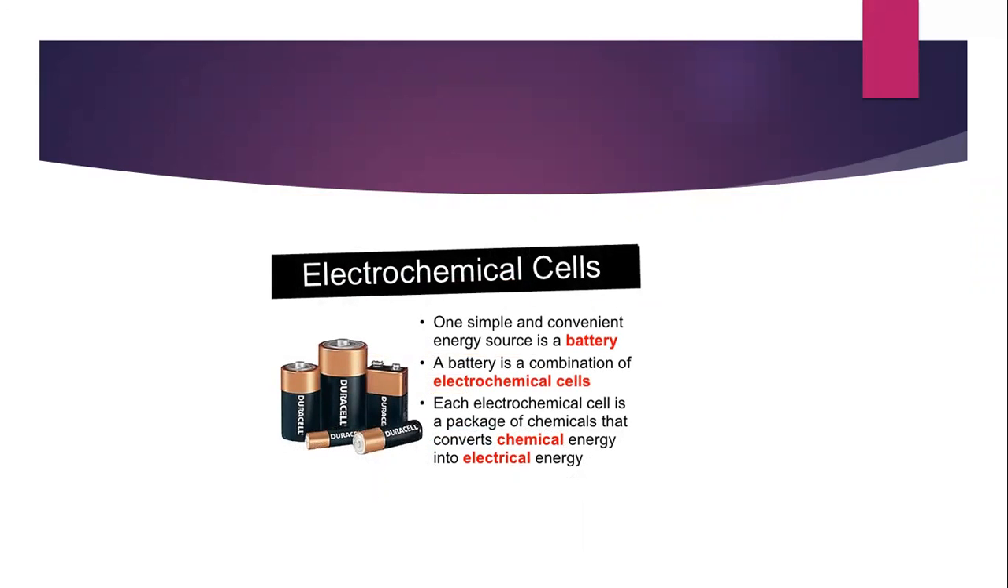Electrochemical cells. For the flow of current, there are two criteria. First one is a necessary potential difference, and the second one is a closed path. One simple and convenient energy source is a battery. A battery is a combination of electrochemical cells, and each electrochemical cell is a package of chemicals that will convert chemical energy into electrical energy.